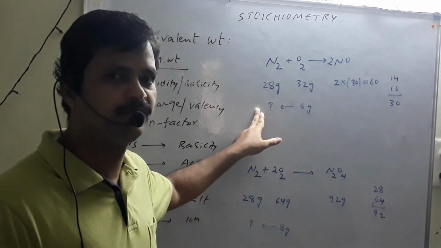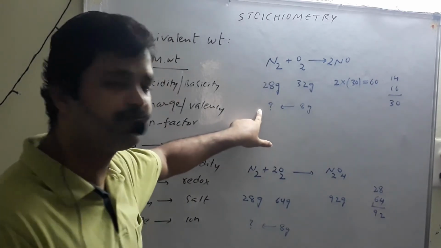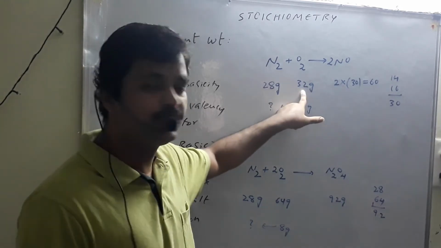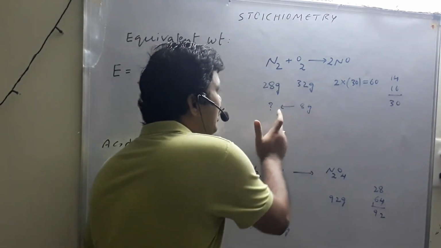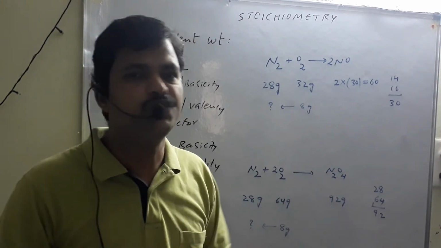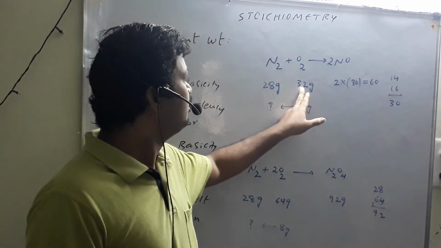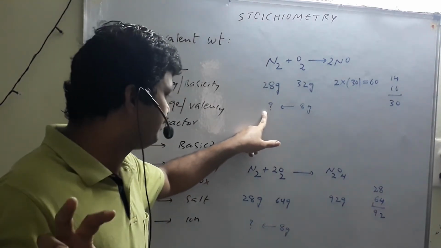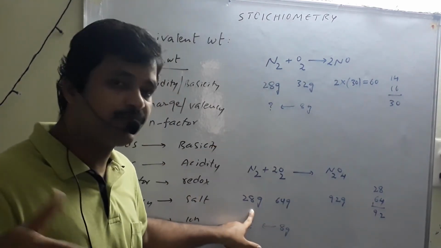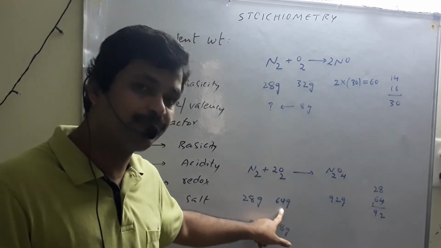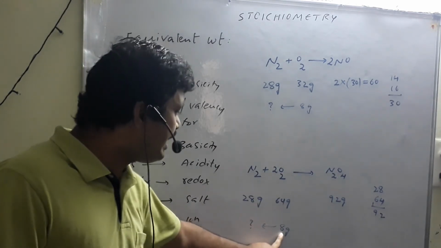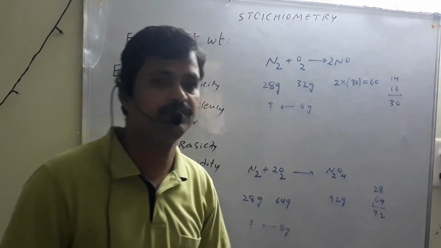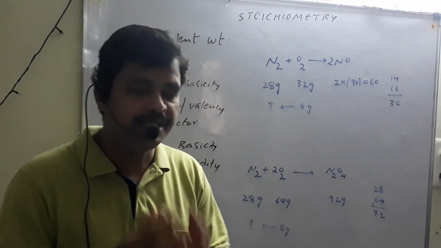Our interest in this equation: what is the equivalent weight of nitrogen? 28 grams reacts with 32 grams. Then 8 parts react with how much quantity? Unitary method. You can calculate the value here. Similarly, 28 grams of nitrogen reacts with 64 grams of oxygen. Then for 8 grams, how much nitrogen is required? Both quantities will differ. That is what equivalent weight is.